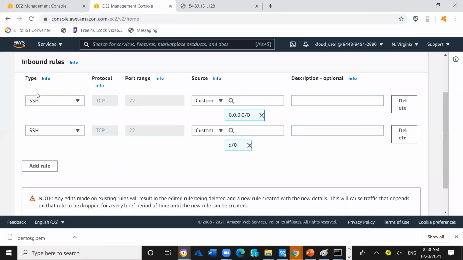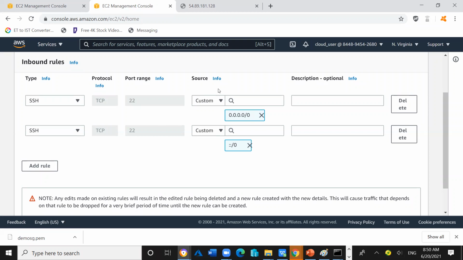You can see two entries are there, but I did only one entry, right? I added only the one SSH entry, but it is showing two entries. Why is it like this? The reason is that the first entry covers incoming traffic if the client computer is using an IP version 4 address, and the second SSH entry indicates that if the client computer is using an IPv6 address, IP version 6 address, right?